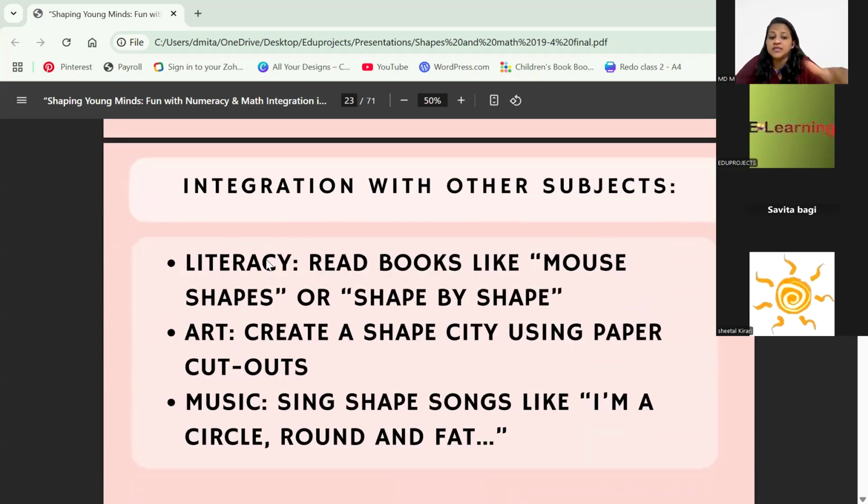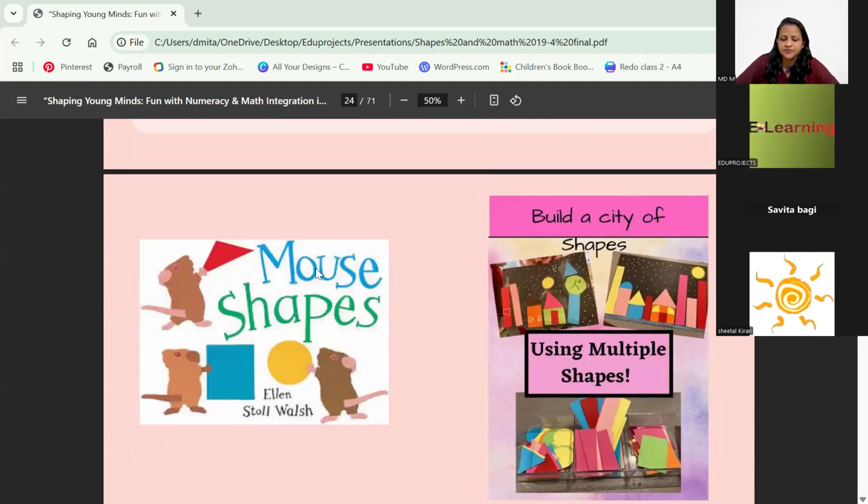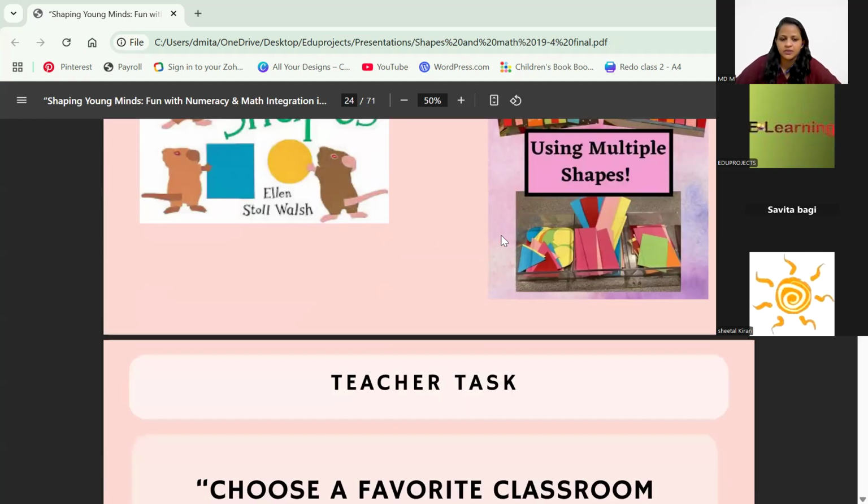Then create Shape City using cutout papers, which was earlier also. Again, I've put it. And music, anything, come up with songs, anything, and it helps. So see, like this. This is the mouse shapes book. There is a book, it's interesting. And then we have Build City, which I've already put up earlier.